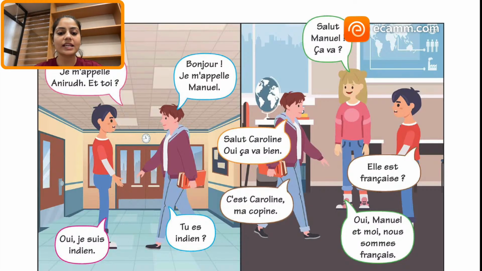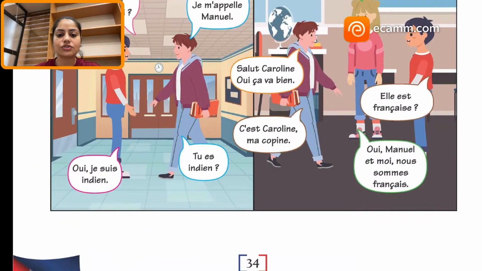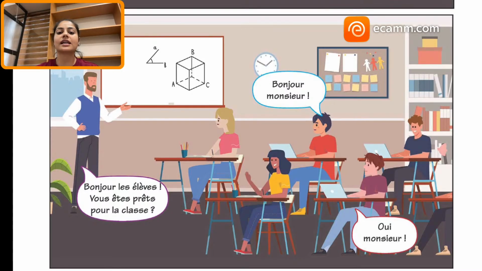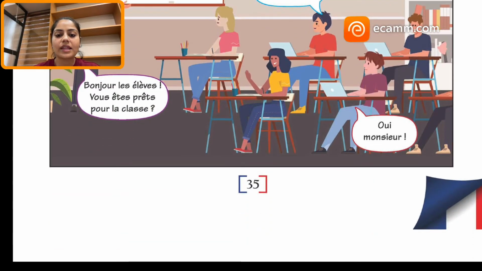Next, let's see the next conversation. This conversation is in a classroom. There is a teacher and the students are there. The students say, bonjour messieurs. Then he says, bonjour les élèves. Élèves means the children. Vous êtes prêts pour la classe? Are you ready for the class? Oui monsieur. They say, yes sir, we are ready. Then we have the next conversation.